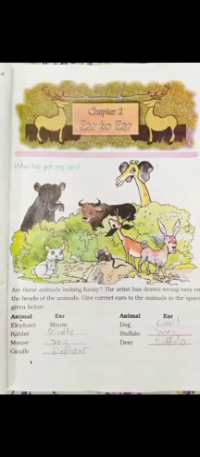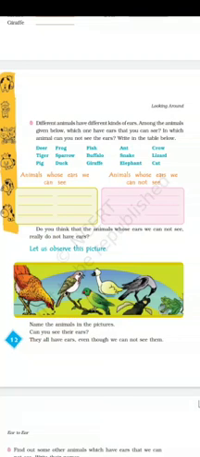So students, now that we have found the right ears of animals, let us go ahead with the chapter. Here on the second page, one more activity is given. Different animals have different kinds of ears. Among the animals given below, which ones have ears that you can see? In which animal can you not see the ears? Write in the table below.